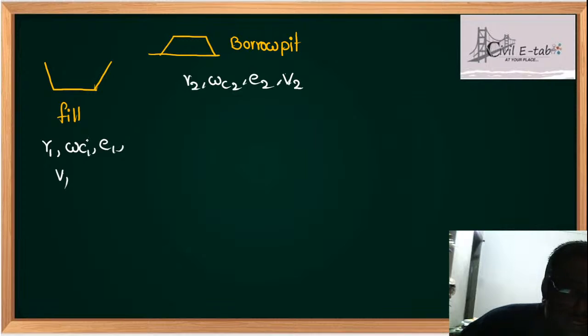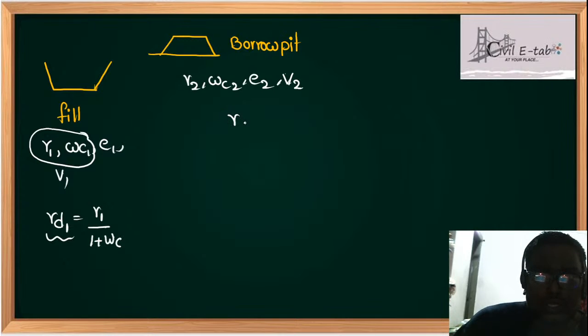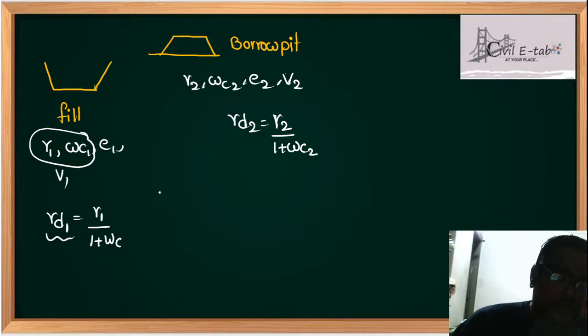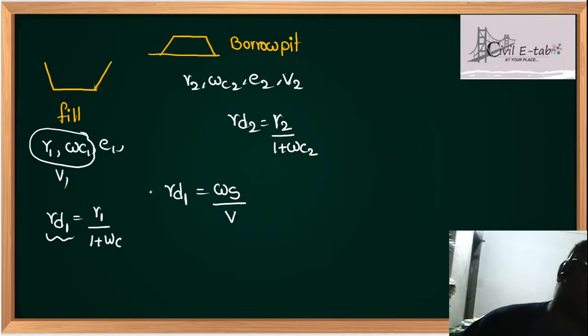Now see students, if gamma 1 and water content are given, first you should convert them into dry unit weight. That is, gamma D1 is gamma 1 upon 1 plus water content, and here also gamma D2 can be written as gamma 2 upon 1 plus water content. Am I clear students? This is a very important relation. Gamma D1 or gamma D2, whatever, the formula is weight of solids upon total volume. This is a very important concept, students.